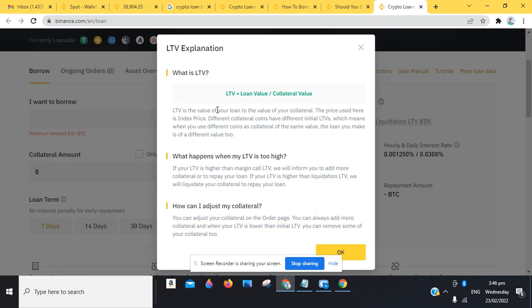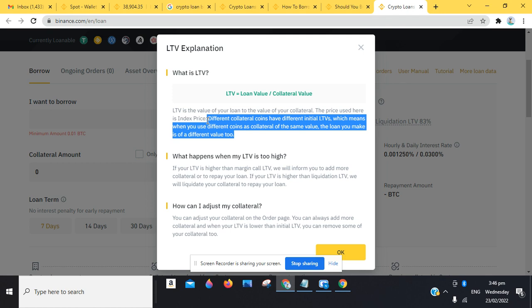One BTC is currently about $38,000 or $39,000. So that's how you calculate it, and that is 65% of it. The price used is the index price. Different collateral coins have different initial LTVs, which means when you use different coins as collateral of the same value, the loan you make is of a different value too.